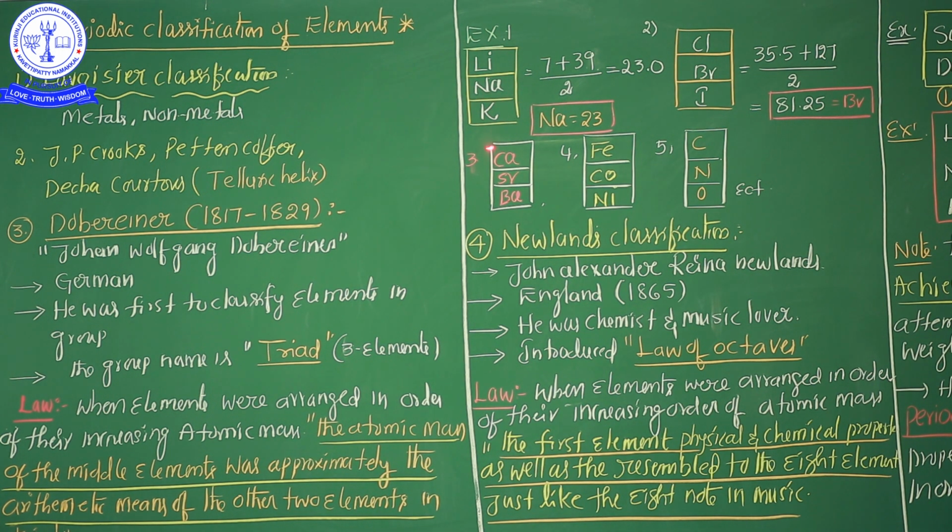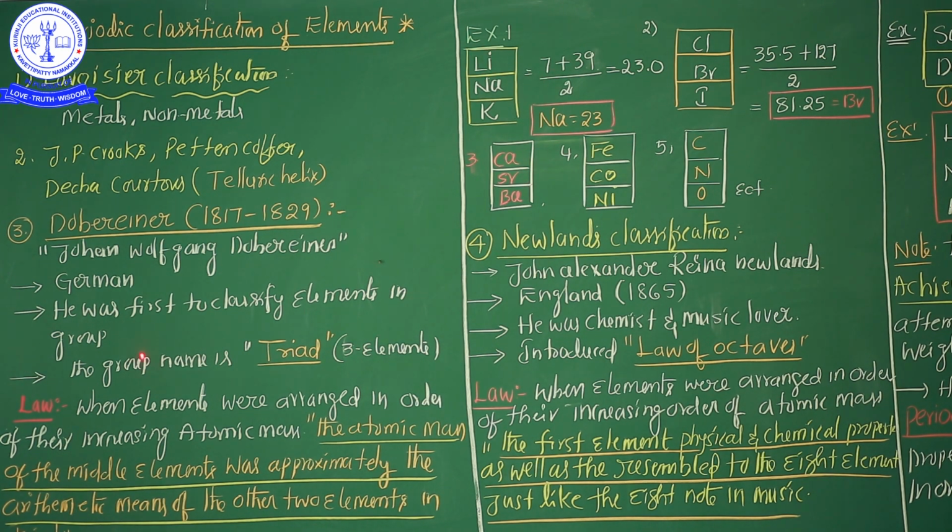See, in this triad, elements were arranged. Listen very carefully. Elements were arranged in increasing order of atomic masses. For example, my dear students, you know that very well. Lithium atomic mass is 7. Sodium atomic mass is 23. Potassium atomic mass is 39.